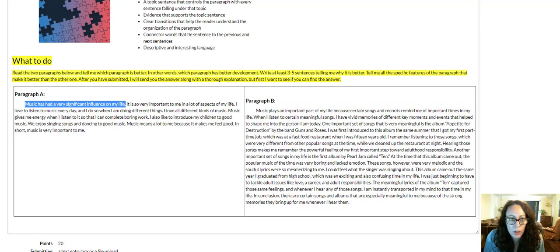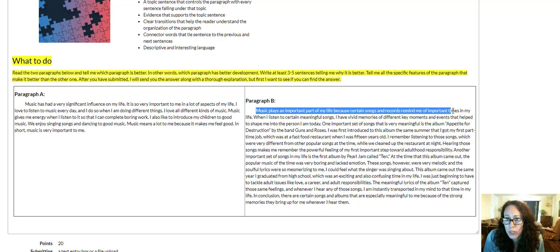Okay, now let's compare it to the topic sentence of paragraph B, which says, music plays an important part of my life because certain songs and records remind me of important times in my life. Okay, so what we have here is a little bit more of a specific topic. It kind of repeats the same information, that music is important. Here it's music is significant, important, music is important. And then it has this because clause. So it has very specifically certain songs and records remind me of important times in my life.